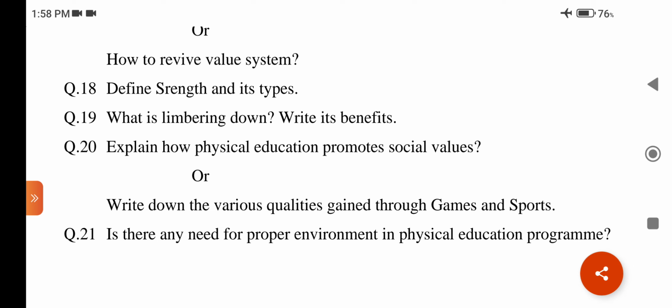Write its benefits. Limbering down means cooling down. Benefits means advantages. This question is related to chapter number 2, training methods.